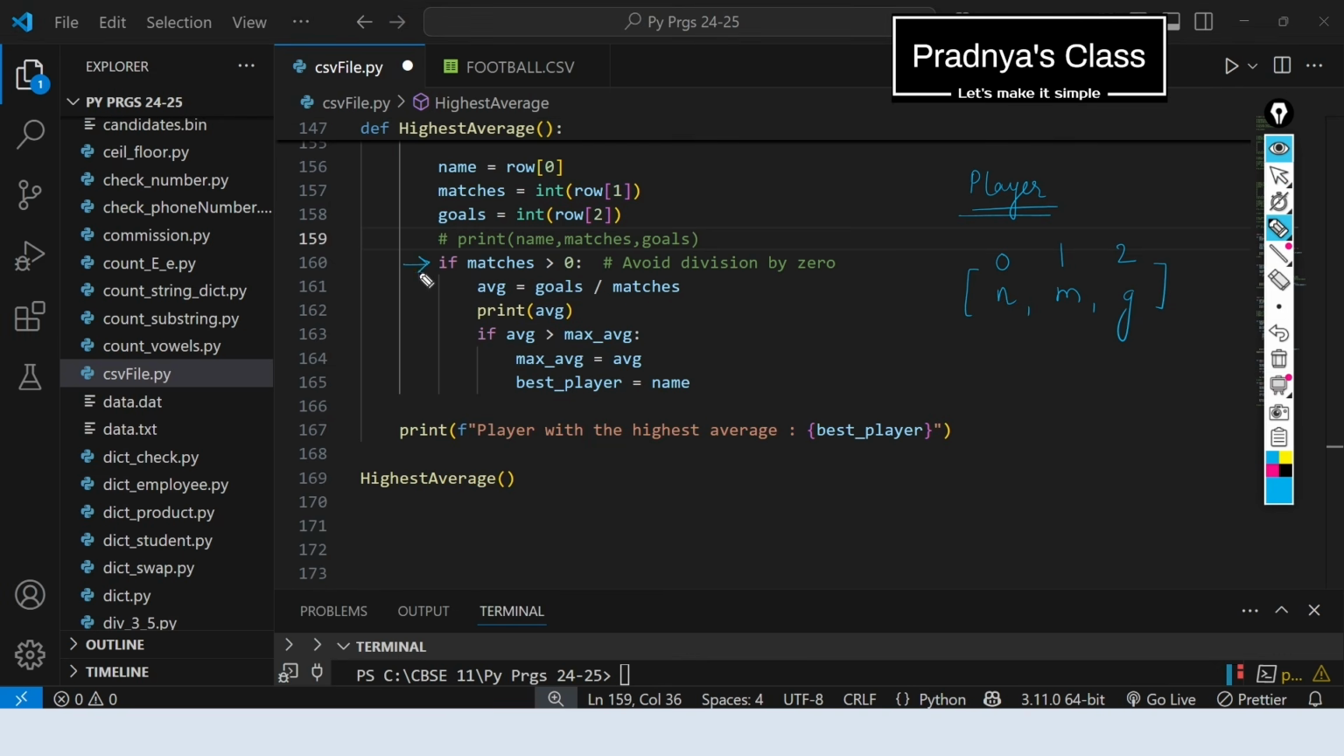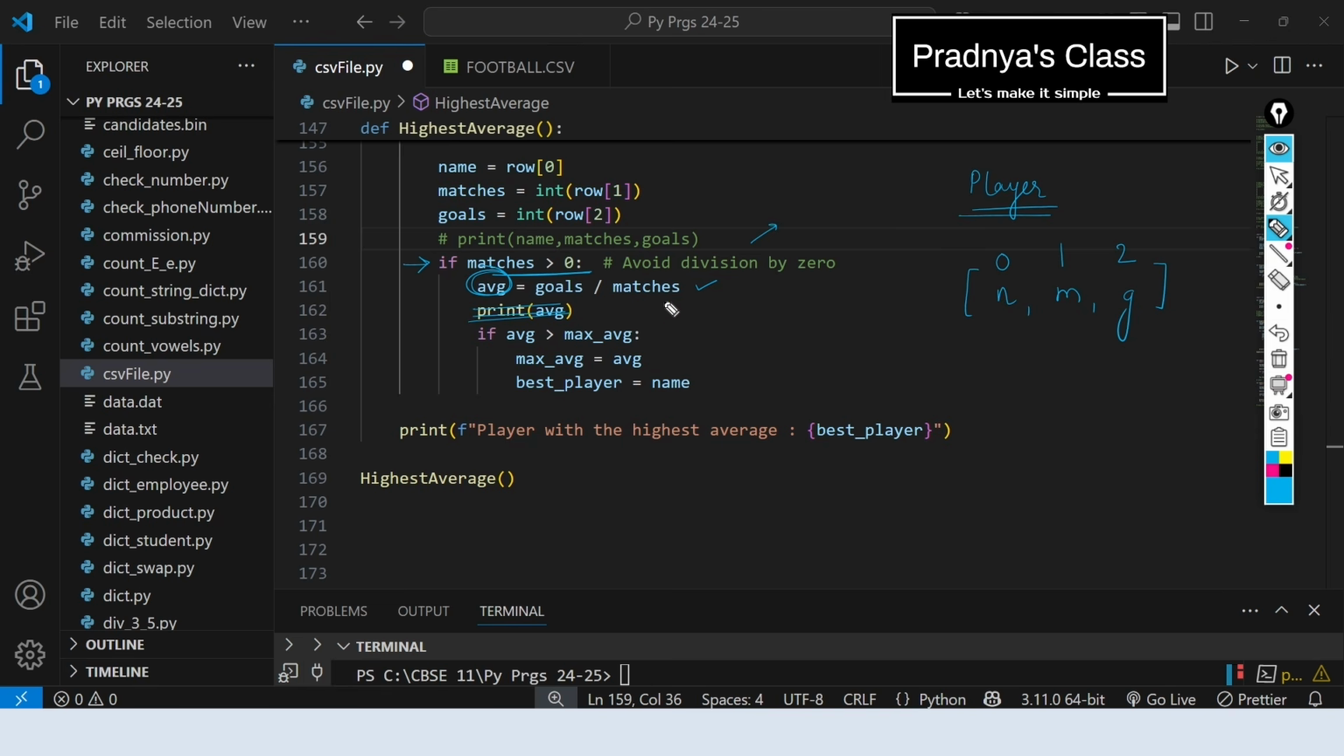Proceeding to the next statement using if, we are checking if matches are greater than 0 or not. Because in the formula we are dividing the goals by matches. If it is 0, we will get the exception ZeroDivisionError. In this way we got the average. If you want to print it, that also you can do it, but now it's not required.